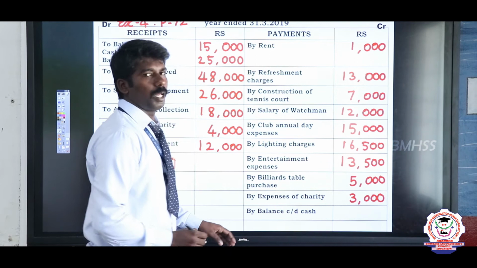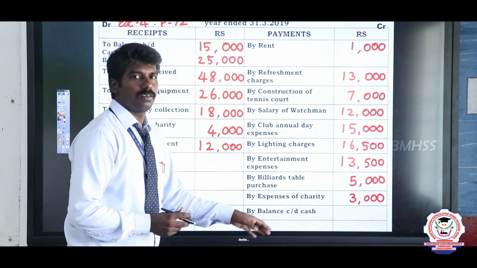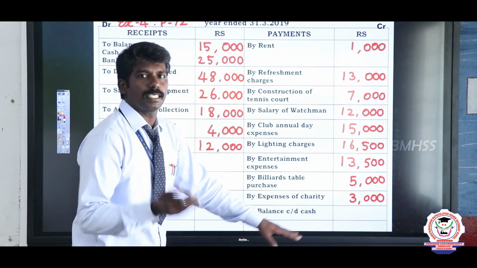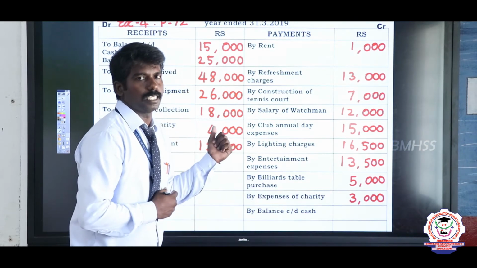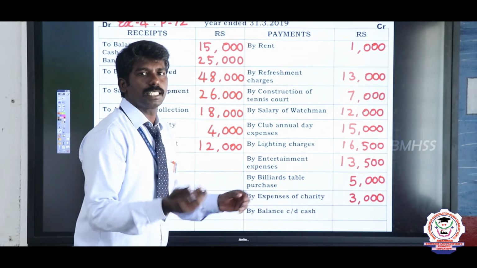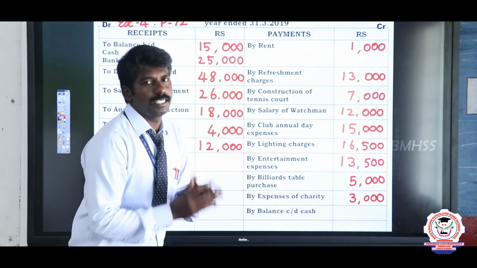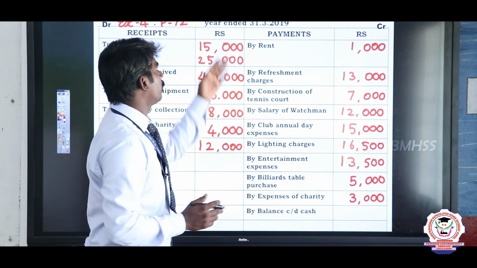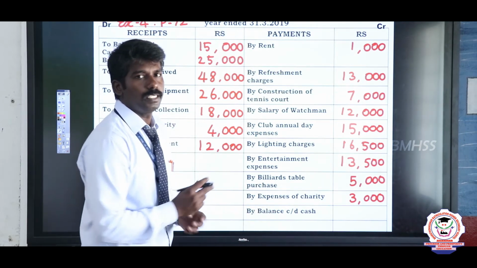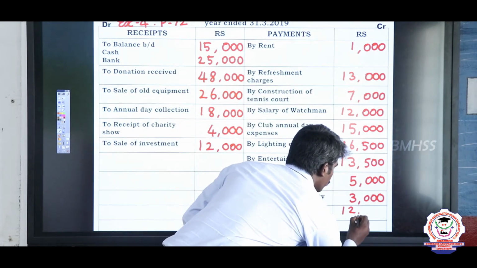See the last one: by balance, carried down cash. What is that? Dinesh, what is this? Correct. This is the closing balance of cash in the hands of the organization. So by balance, carried down cash means the closing balance of cash in the hands of the company at the end of the financial year, that means 31st March 2019. What is the value? The value is 12,000 rupees. So write 12,000 rupees.